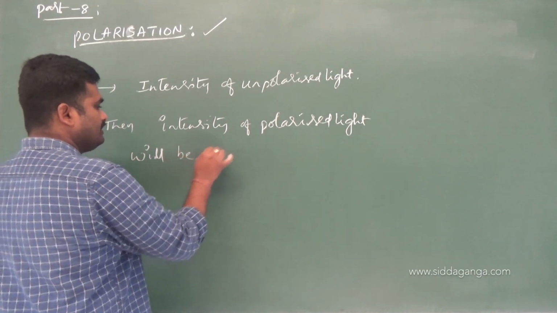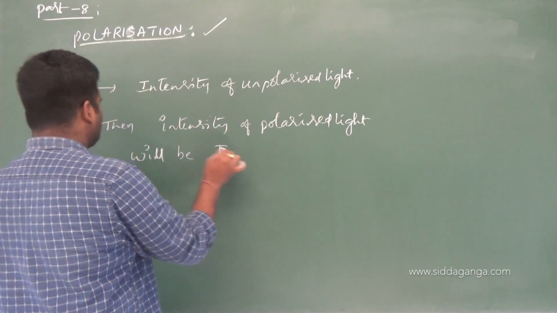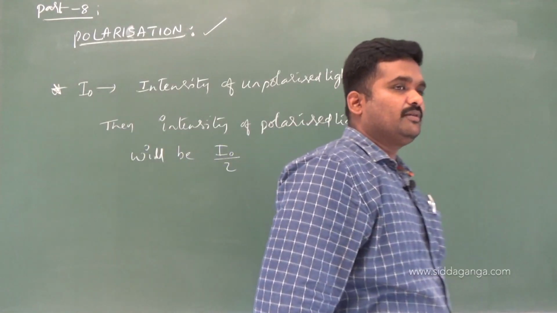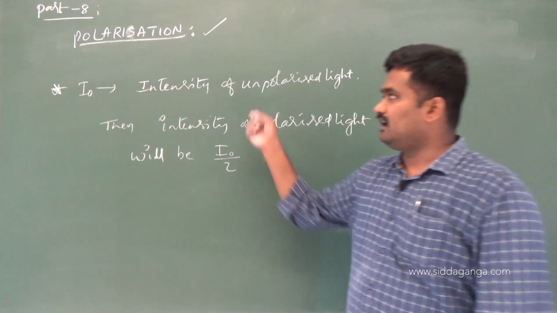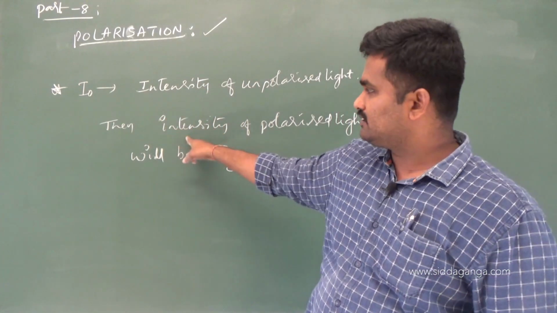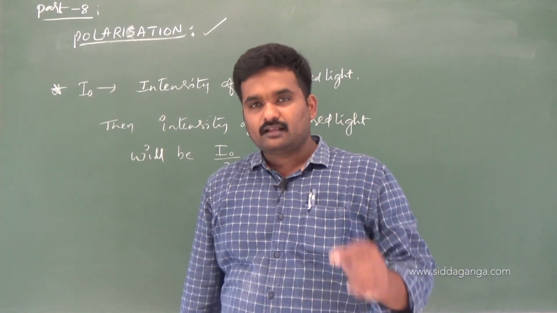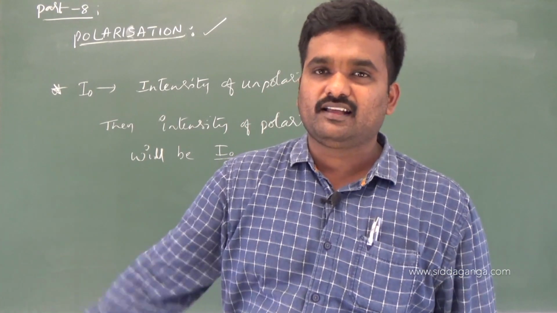Will be I naught by 2. Just keep this point in mind. If I naught is the intensity of unpolarized light we are having, then after polarization, what is the intensity that we are supposed to have? I naught by 2. I'll ask a small question here now. To confuse, they'll ask in this way.